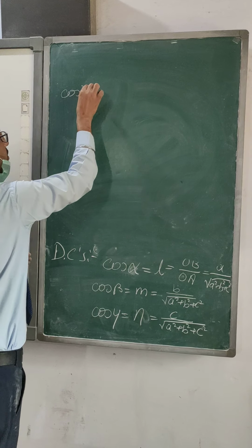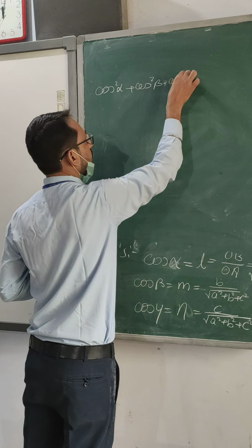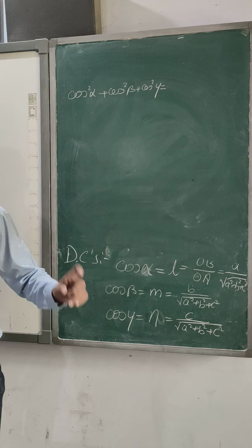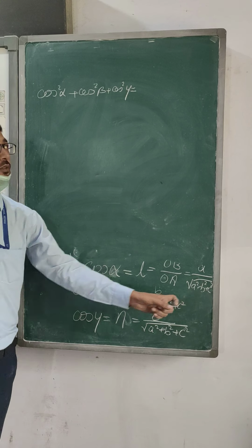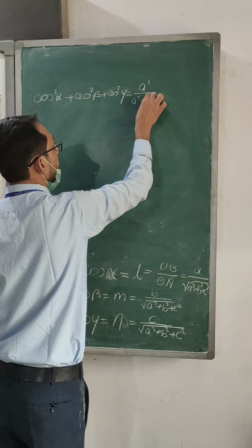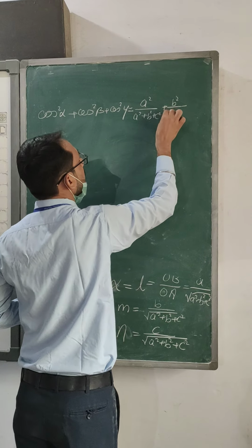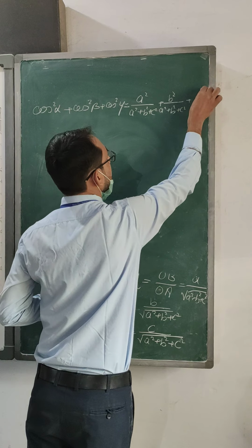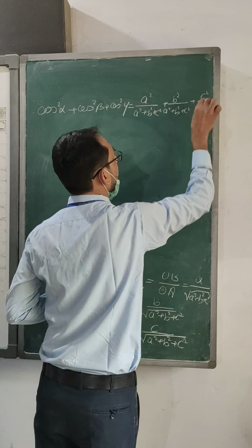Cos square alpha plus cos square beta plus cos square gamma, when we square it, the root will go out, so it will be A square upon A square plus B square plus C square, likewise B square upon A square plus B square plus C square plus C square upon A square plus B square plus C square.